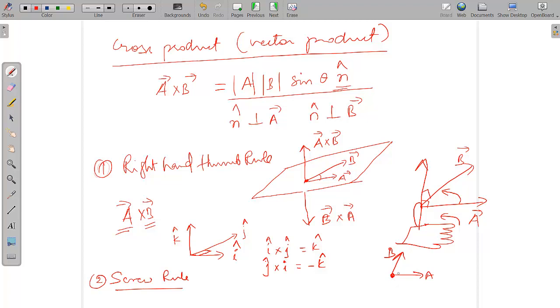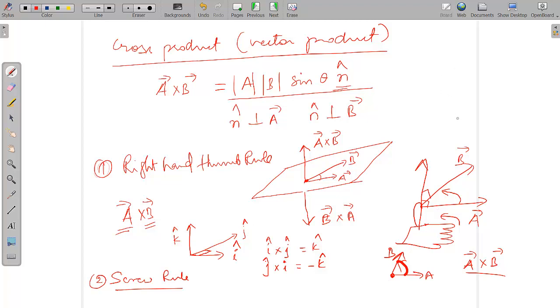If you want to do a cross b, you have to turn from the first vector to the other vector this way. If you turn the screw in this direction, you will find whether the screw comes up or goes down, I mean, whether the screw is getting tightened or loosened. Accordingly, the direction of movement of the screw will be the direction of the cross product. You have to imagine the situation here, because this is 2D and I cannot draw everything.